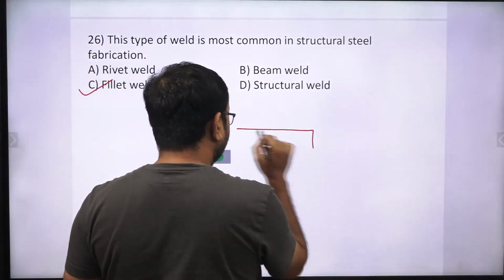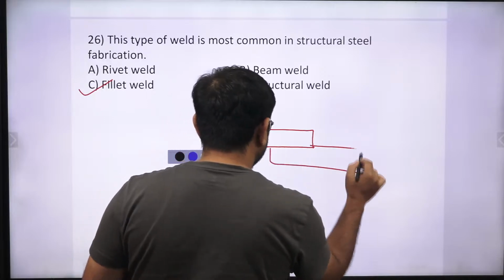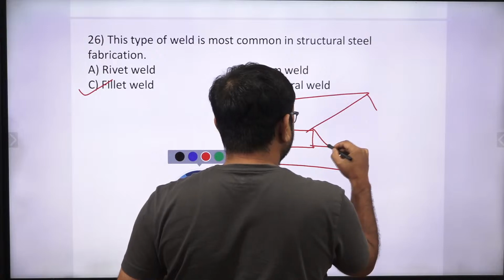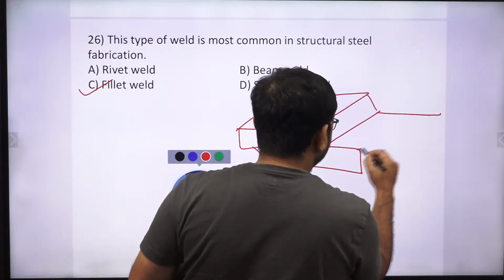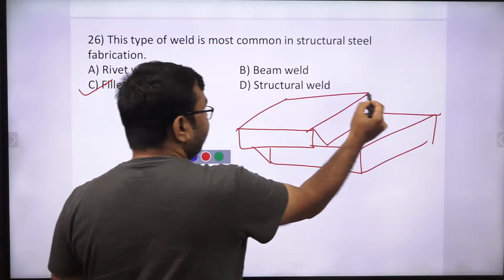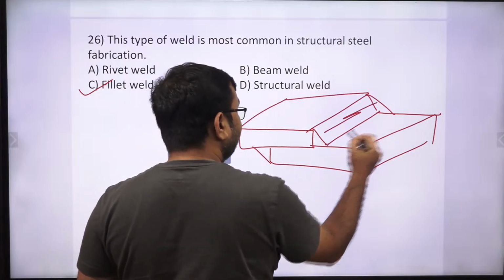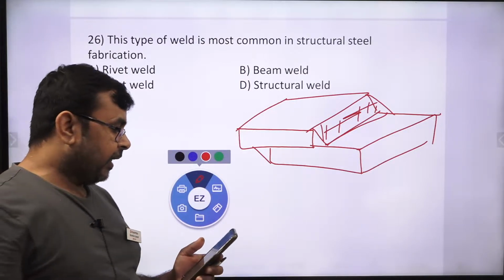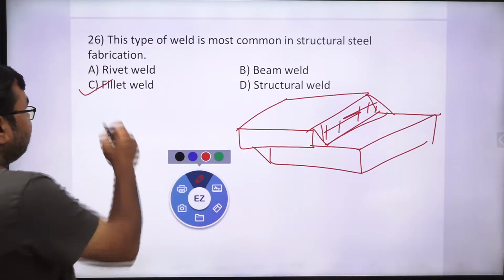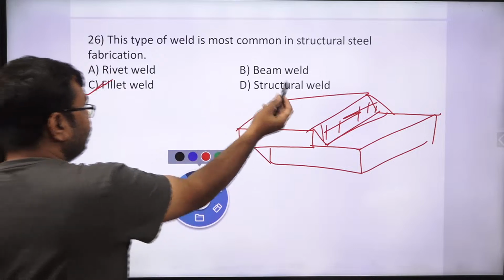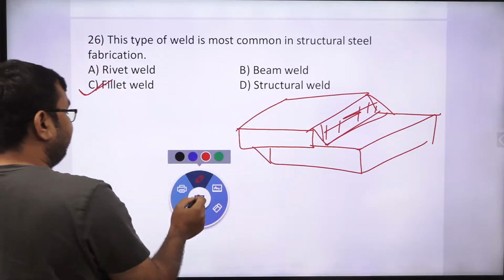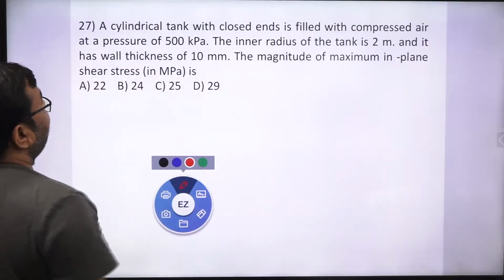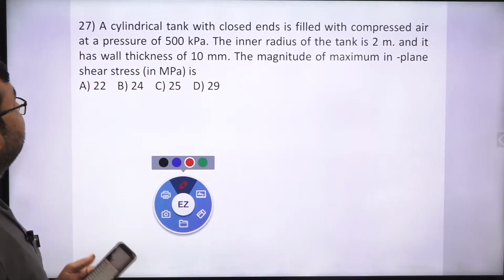You can see here, if you perform a weld like this, then this is called fillet weld, yes or no? If you see in 3 dimensions, then it looks like this. So if you make a joint like this, then this is called a fillet weld joint, yes or no? And this is commonly used in structural applications. So you must remember this fillet weld. Don't be confused with structural weld. There is no such type of weld. Correct? Okay, so let's see another question.